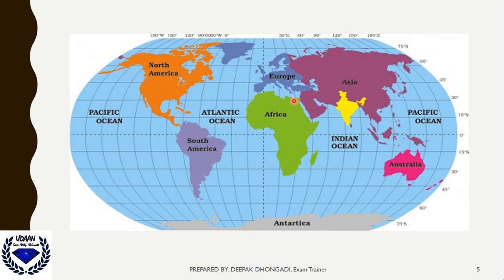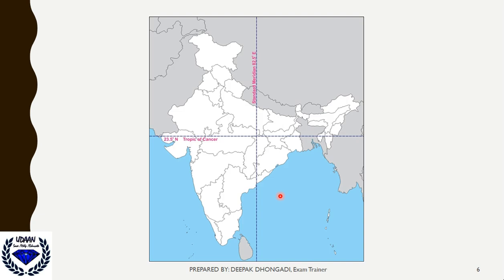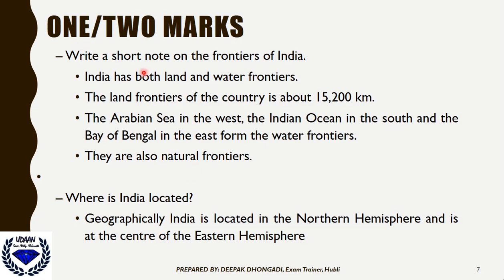So this is the world map we'll be referring to during the questions. Now you can see, write a short note on frontiers of India. Frontiers means all the water bodies and the mainlands present in and around the Indian territory. Okay, so the frontiers of India.